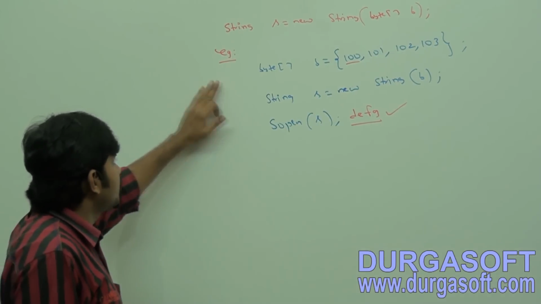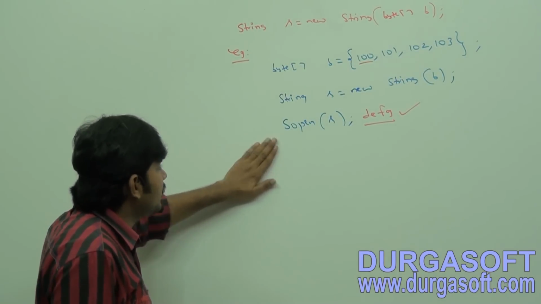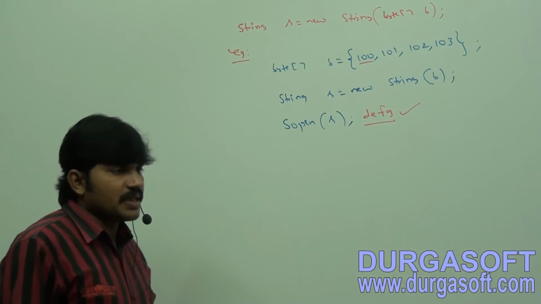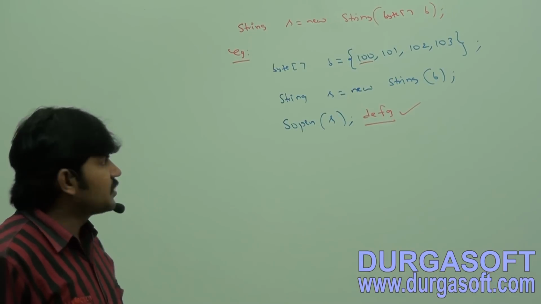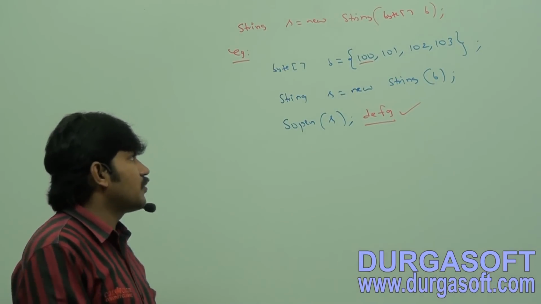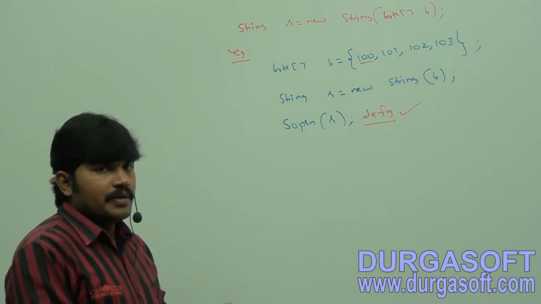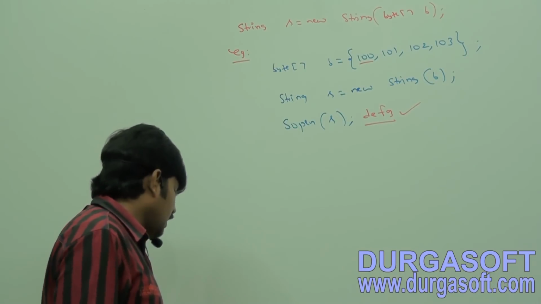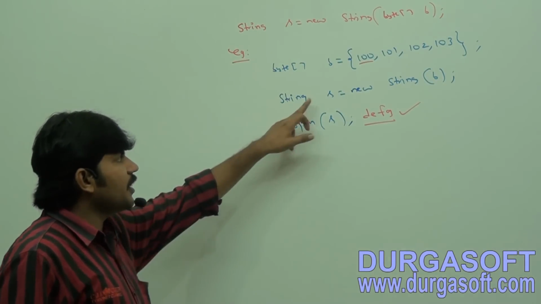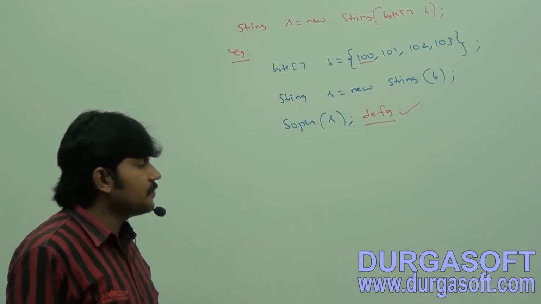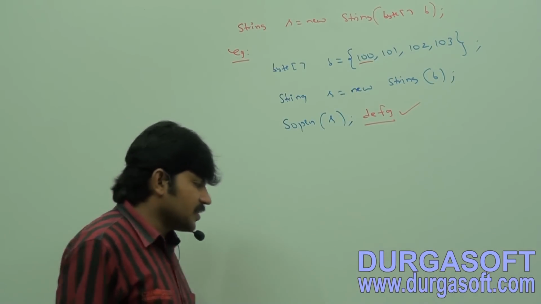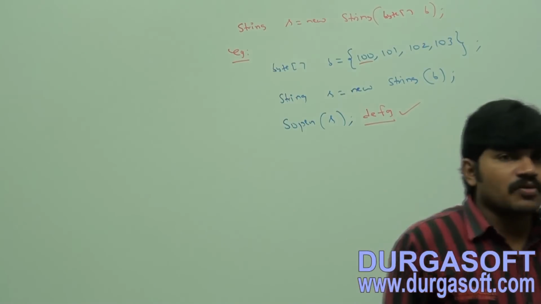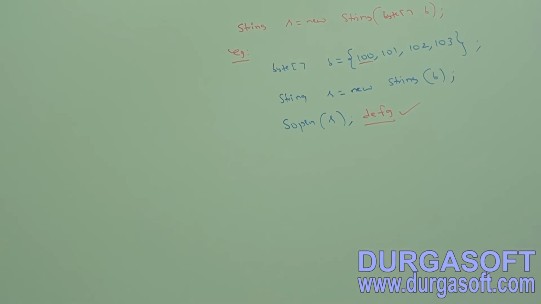Example: byte array b is equal to 100, 101, 102, 103. String s is equal to new String of b. SOP of s.